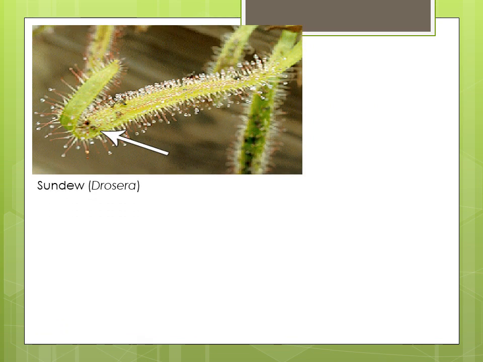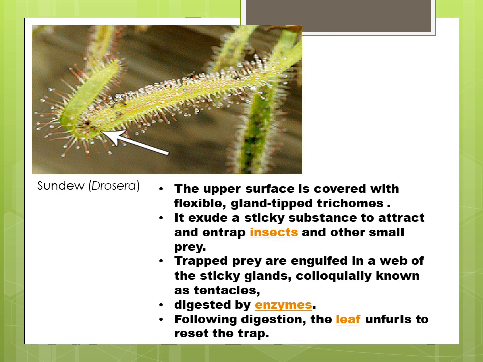These are the trichomes that are present in the sundew or the Drosera plant. These are very important features because the upper surface of the leaf is covered with flexible gland-tipped trichomes, meaning the glandular trichomes. The whole surface is covered with the glandular trichomes, as you can see the arrow indicating that the insects are there, and the hair-like structures with glandular tips are the trichomes. They produce certain sticky substances to attract and trap the insects and other small prey.